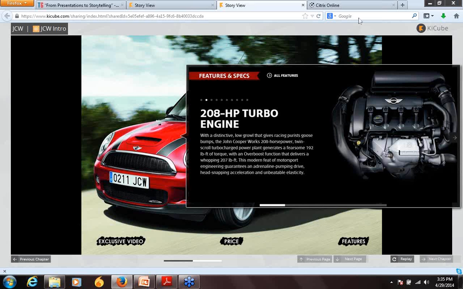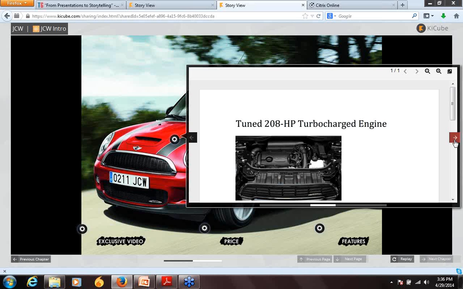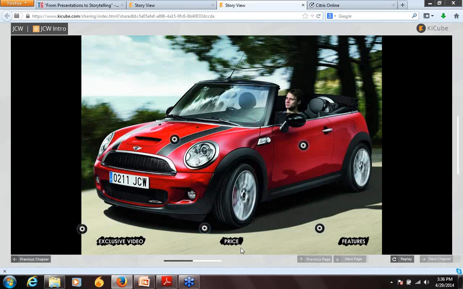different pages within that hotspot. What is the pricing range? What are the features? What are the specifications for that hotspot? I can click on another hotspot, and there is a different kind of information that shows up.